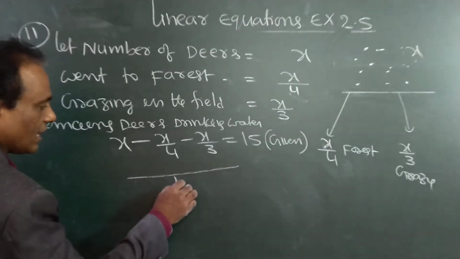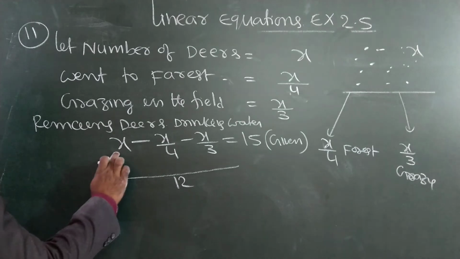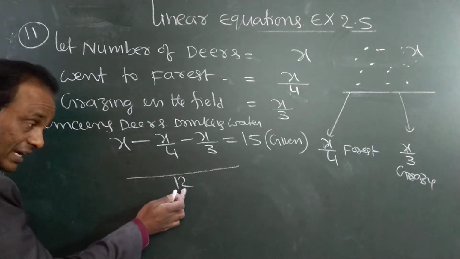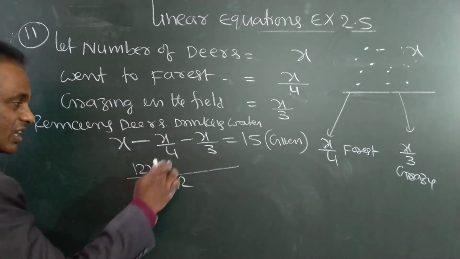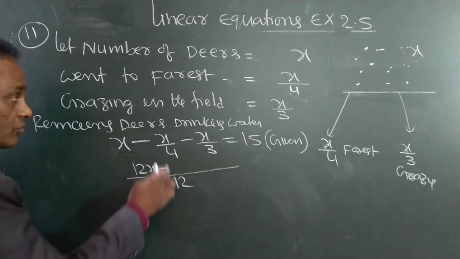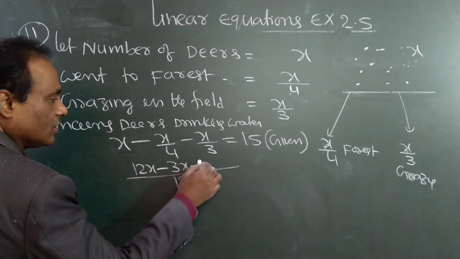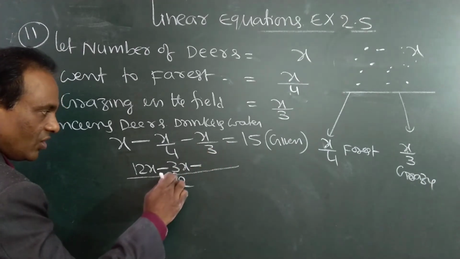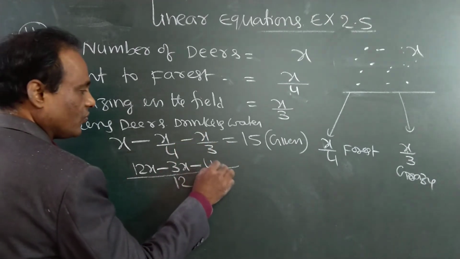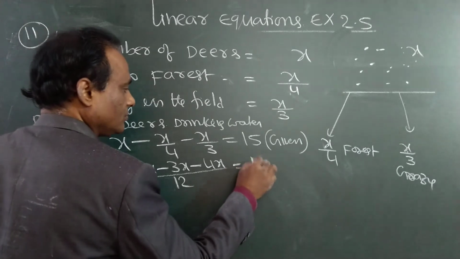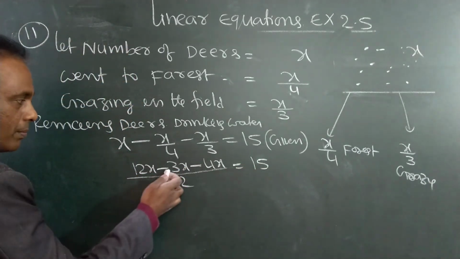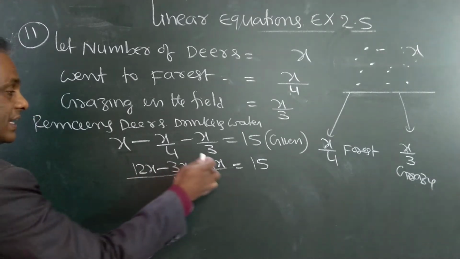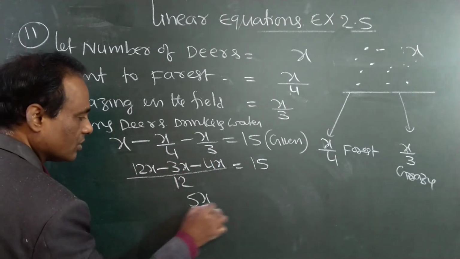3 4s are 12. 12 by 1, 12 times x, 12x. 4 3s are 12, 3 times x, 3x. 3 4s are 12, 4 times x, 4x. 12x minus 3x minus 4x is 12 minus 7, which is 5.